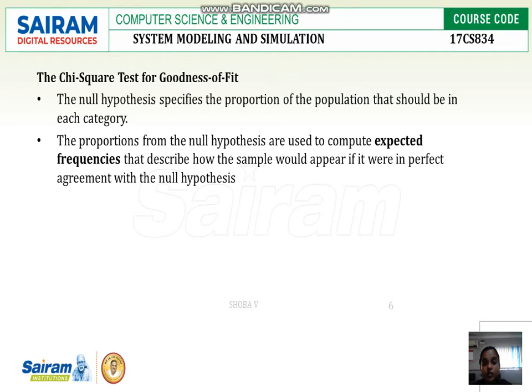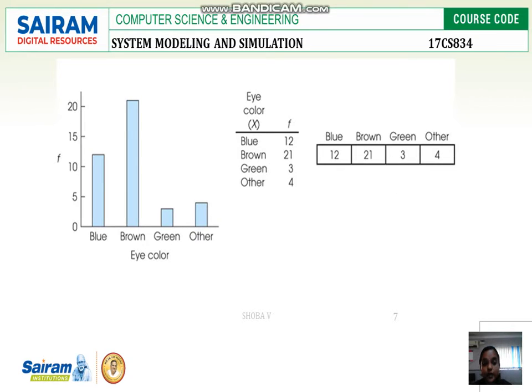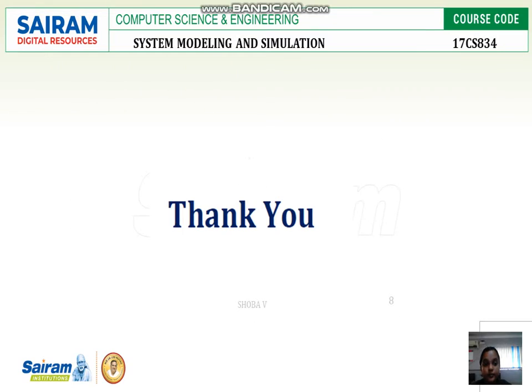The null hypothesis specifies a proportion of the population that should be in each category, and the proportions from the null hypothesis are used to compute the expected frequencies that describe how the sample would appear if it were in perfect agreement with the null hypothesis. So this is the goodness of fit test, a statistical phenomenon we can see based on color. Eye color is X we can consider, with blue, brown, green, and other. Based on eye color, using the statistical phenomena, we can get the data.